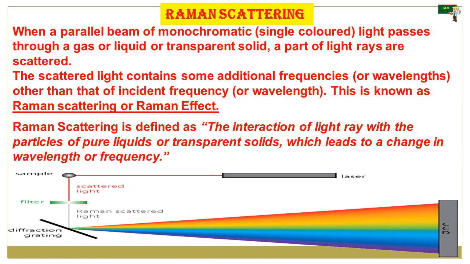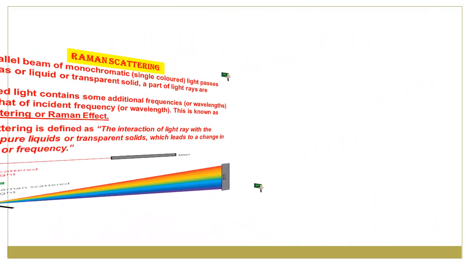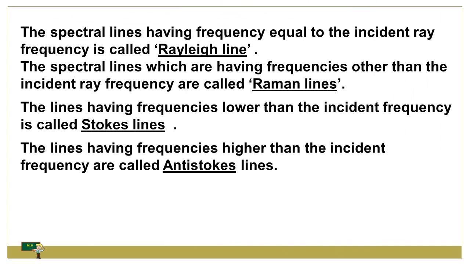You can see in this picture, this is a sample, a diffraction grating, and Raman scattered light, which shows some difference in the laser light. The spectral lines having frequency equal to the incident ray frequency are called the Rayleigh line.